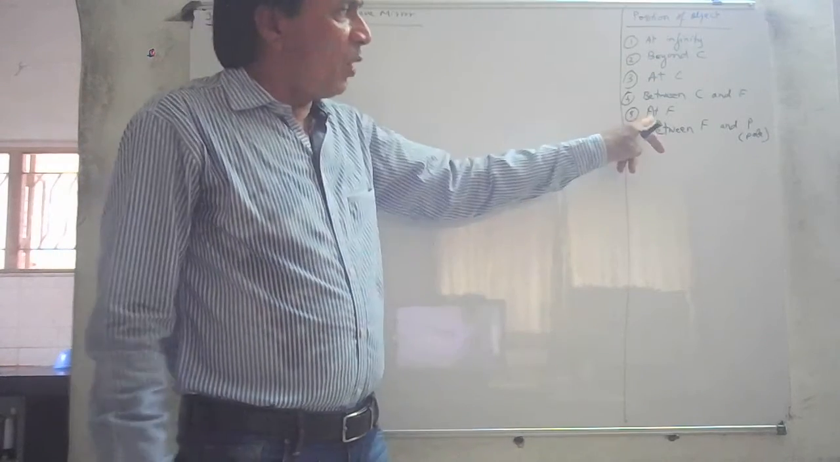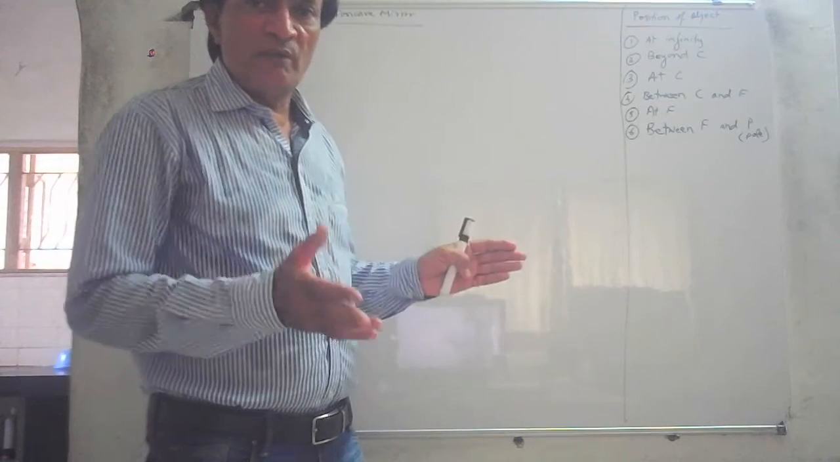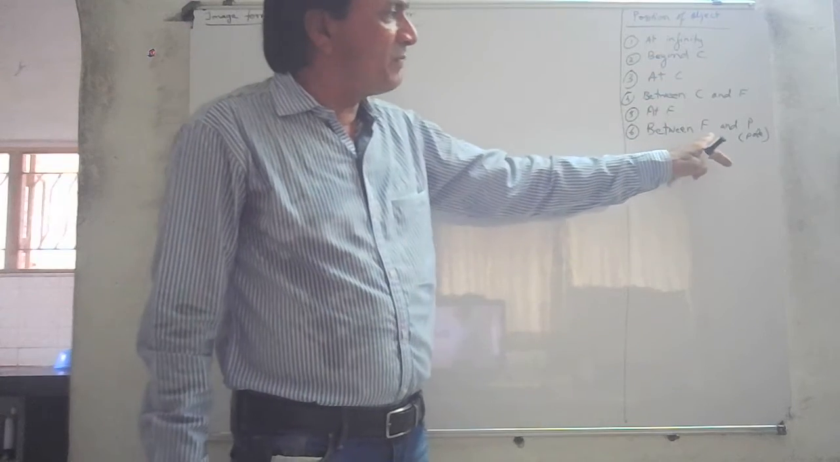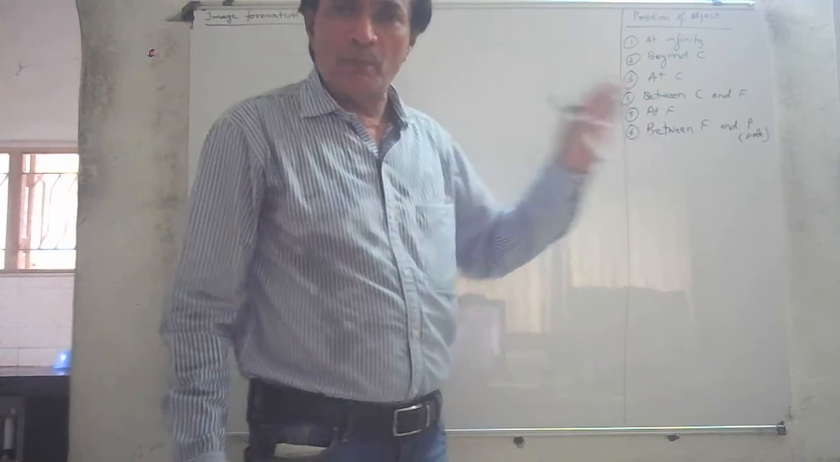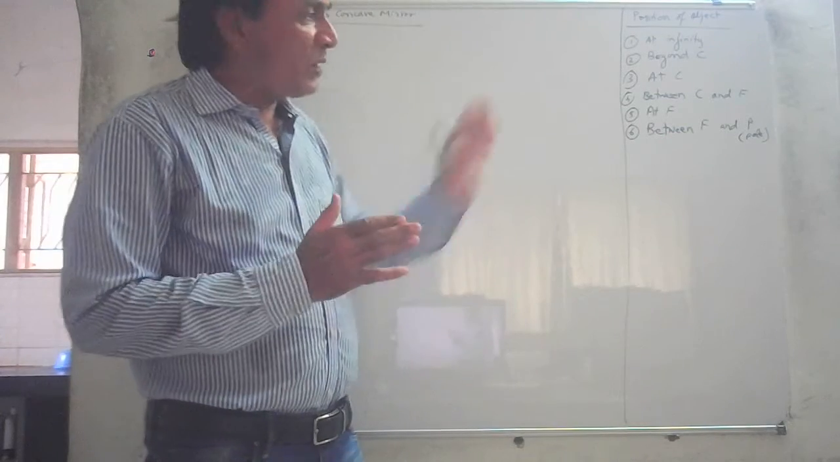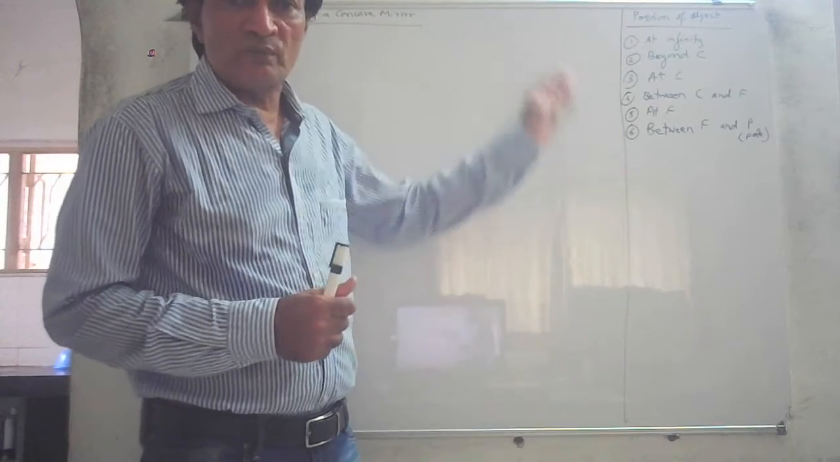And when the object is placed at F, at the focal point, what kind of image is formed? And finally, the sixth position is when the object is placed between focus and P. P means the pole or the center or the vertex of the mirror, very close to the mirror. What kind of image is formed? So we will be discussing all 6 of these positions.